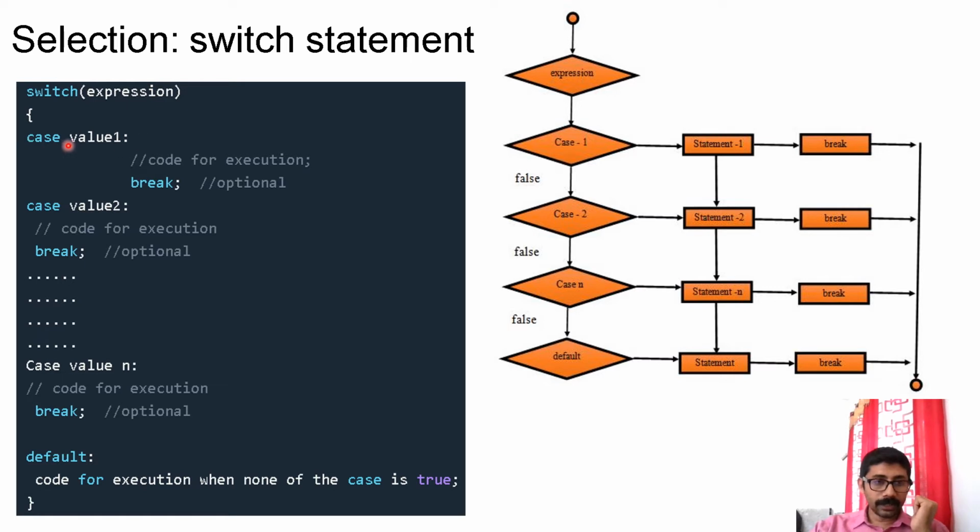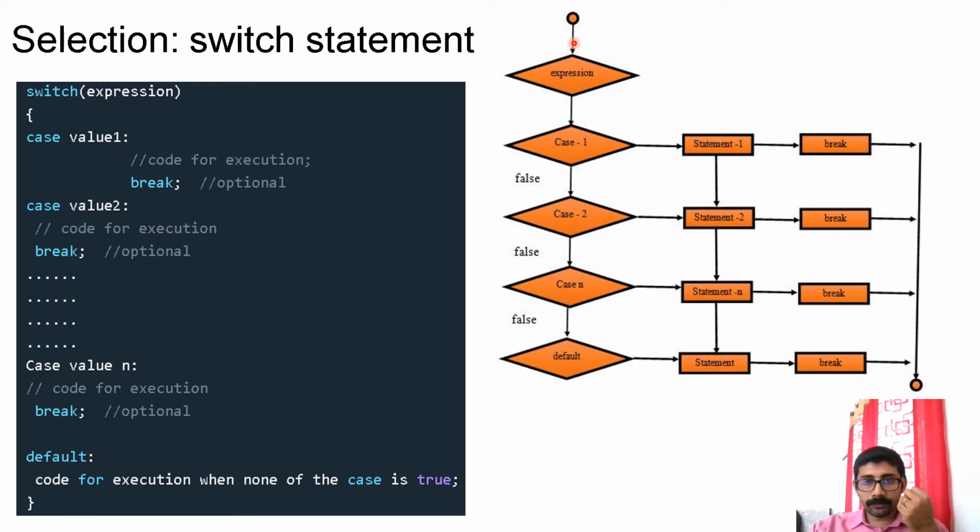Then there will be one or more cases. Each case can have an optional break. If the break is there, after executing this block, control will go out of the switch. If there is no break, then control flow is always sequentially downward. So it will go to the next statement, meaning the next block. That means it is not going to check this condition. It will directly go to this body.